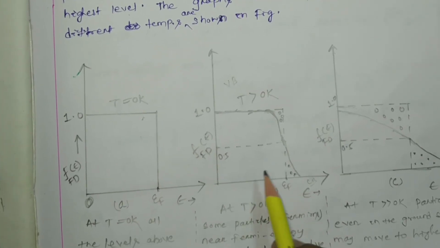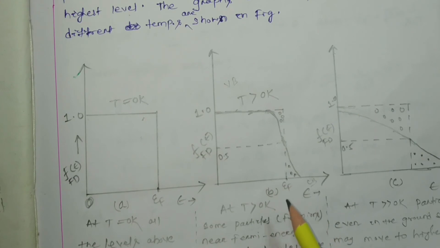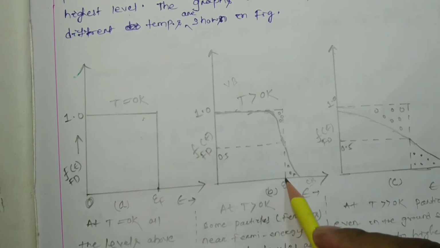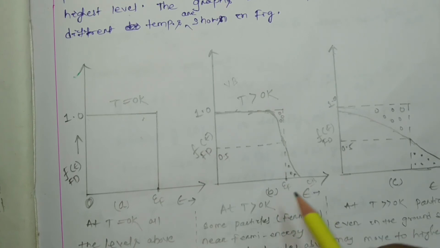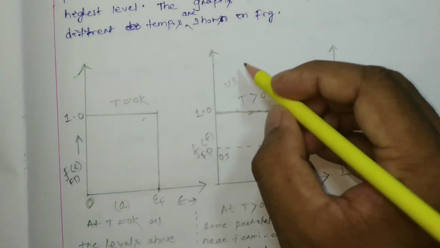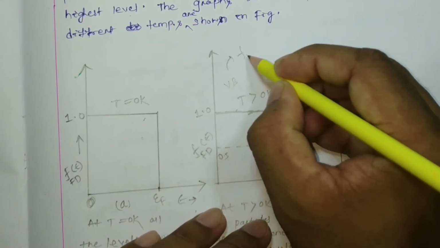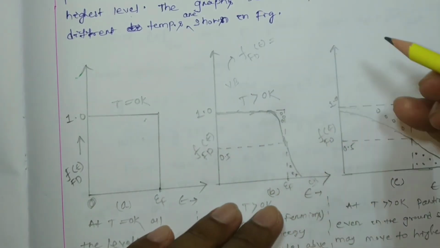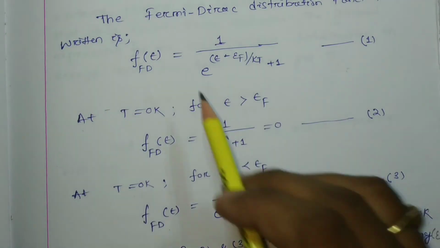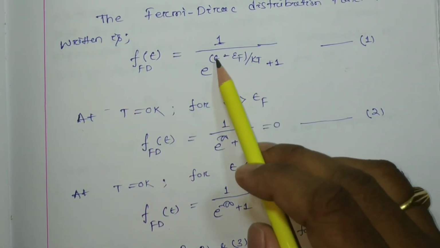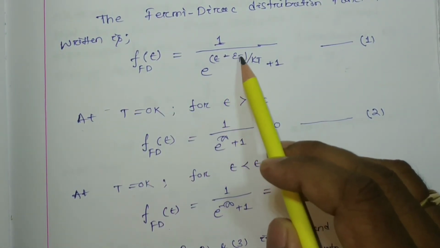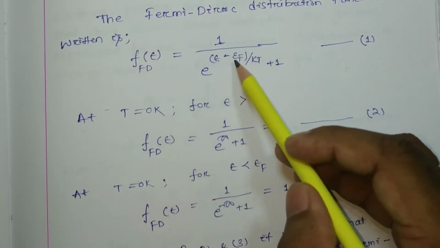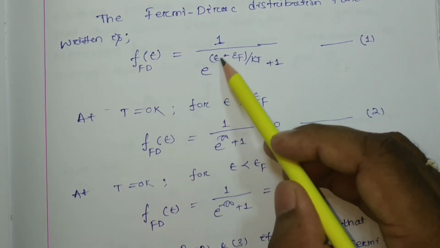For this case, what will be the Fermi-Dirac distribution function at epsilon F? Here you can write f_FD of epsilon. If we consider exactly epsilon equal to epsilon F, the exponent epsilon minus epsilon F by kT will be 0.